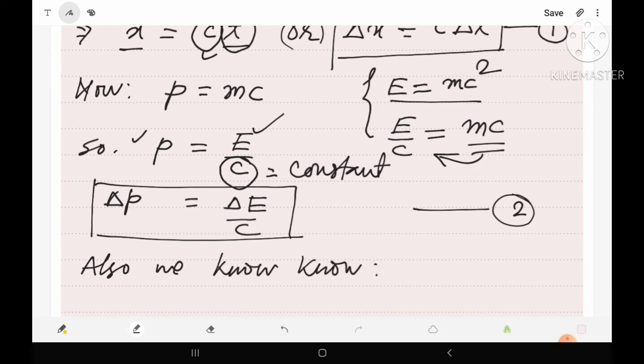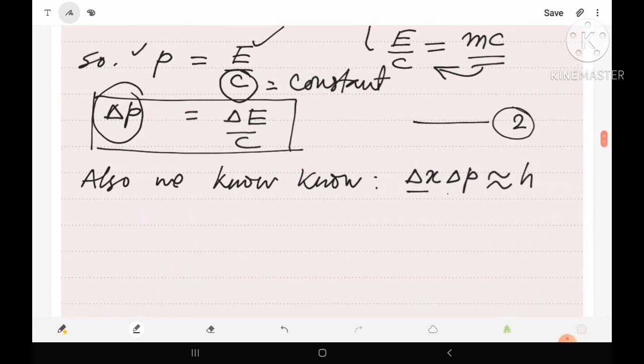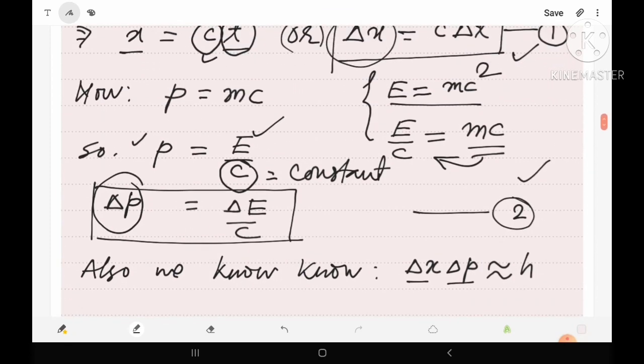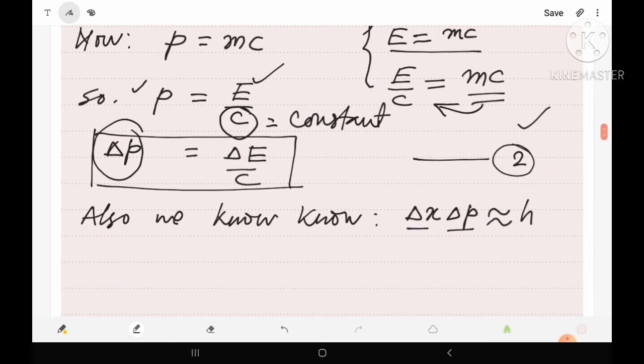Also we know the uncertainty relation in terms of position x and momentum p is as del x into del p is nearly equals to h. Now let us substitute the value of del x and del p from equation 1 and 2. Then del x means c into del t.